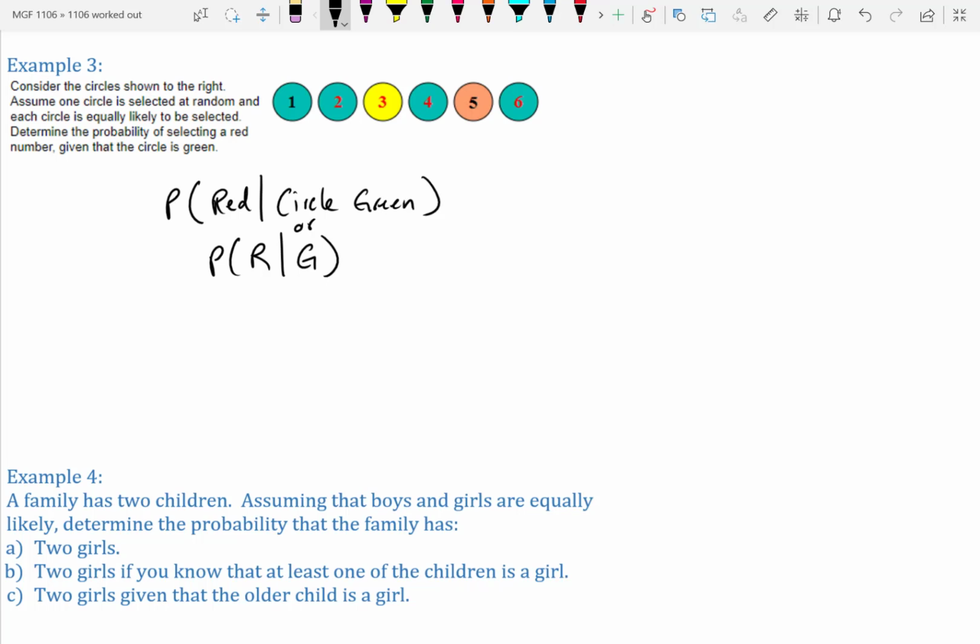So how many bubbles are green? You have 4 green circles. And how many of them are red out of the green? 3. So there's 3 red numbers in green circles. So 3 out of 4, you can't simplify that.